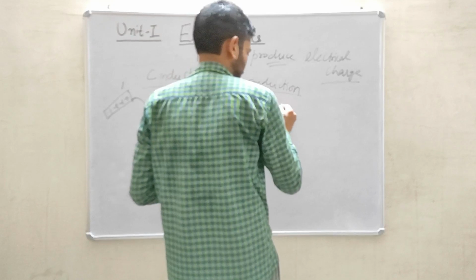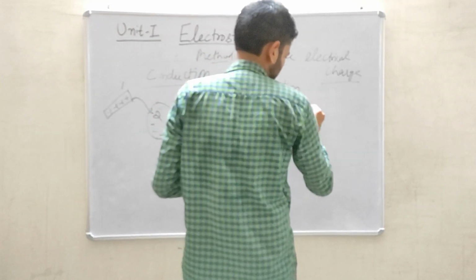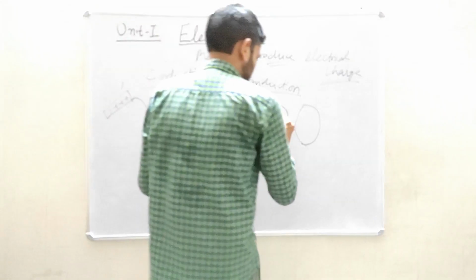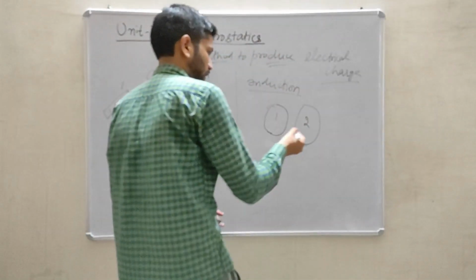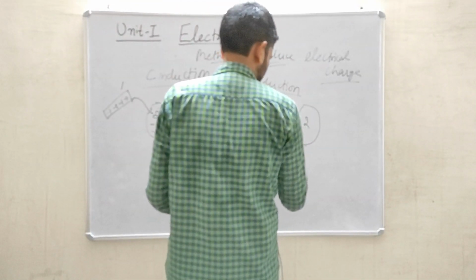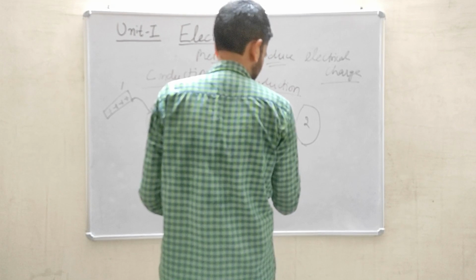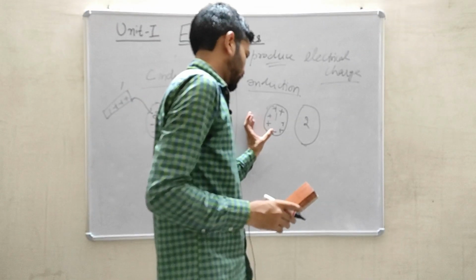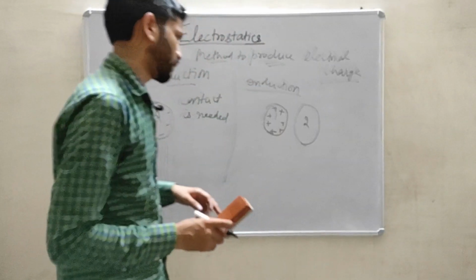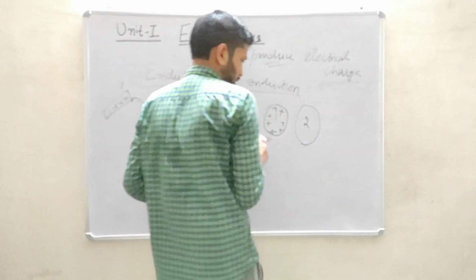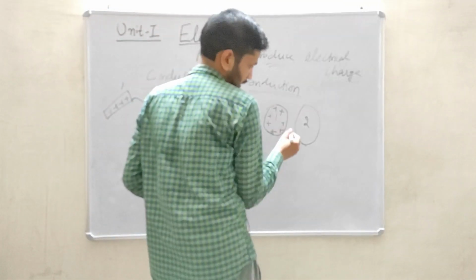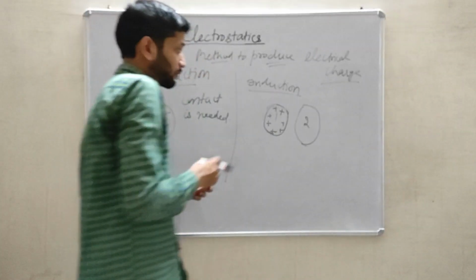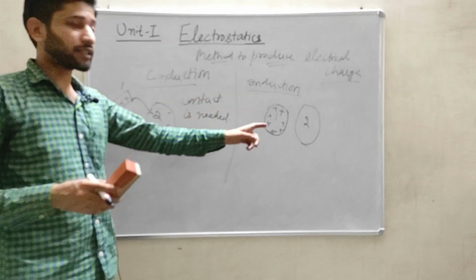In this case, if I place two bodies like this, suppose this is the first body and this is the second. If the first body has a positive charge and I take this first body into the vicinity of the second body, the right hand side face of the first body is facing the left hand side of the second body.